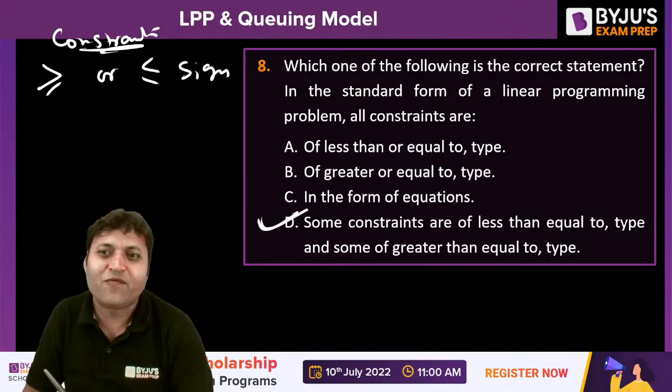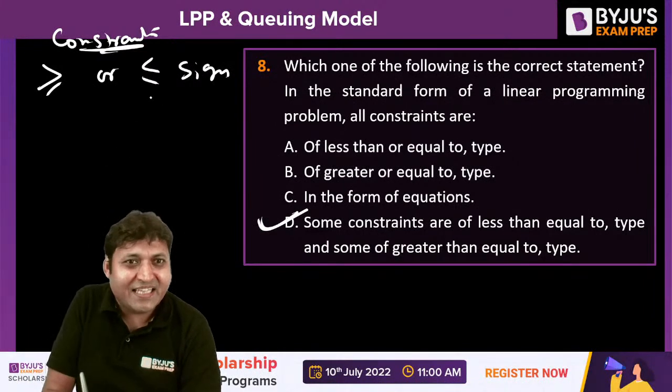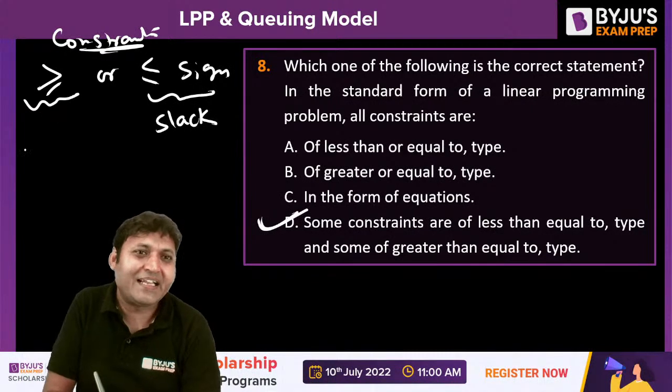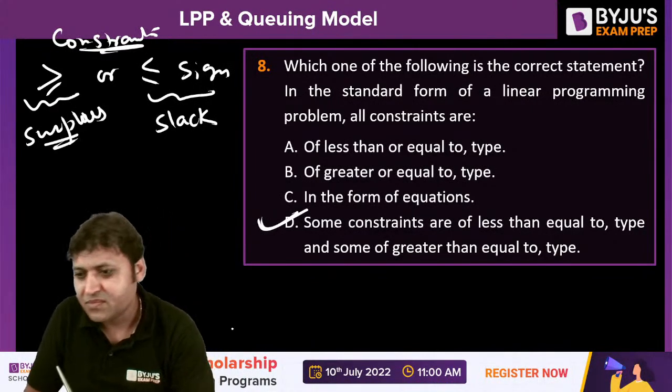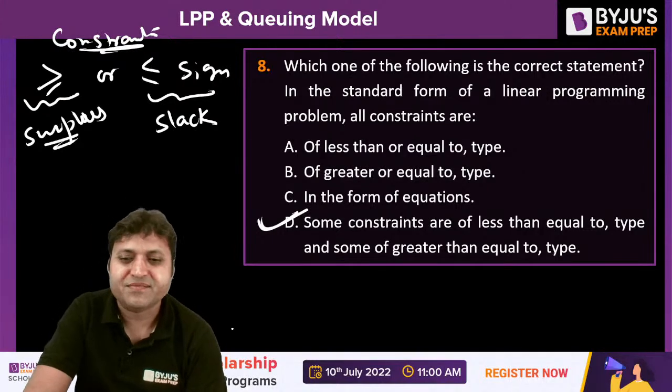Some constraints are of less than equal to sign. When there are less than equal to signs, we use the slack variables, and when there are greater than equal to signs, we use the surplus variable. Option D is the correct answer.